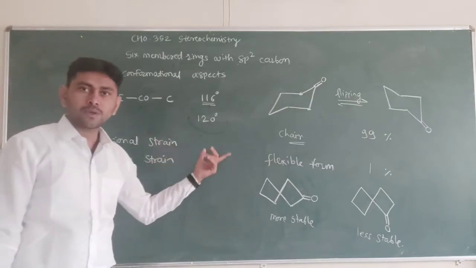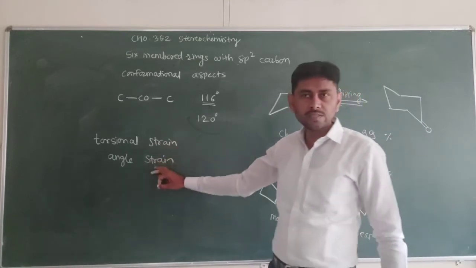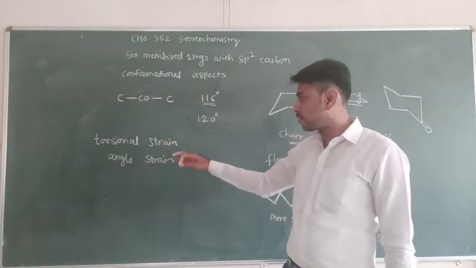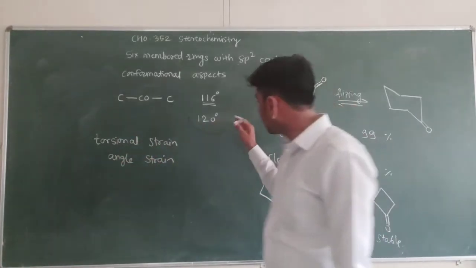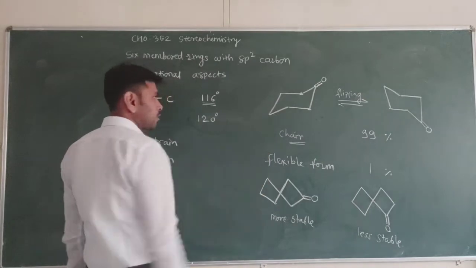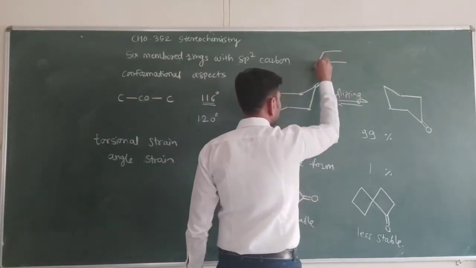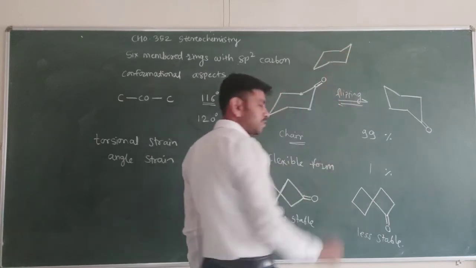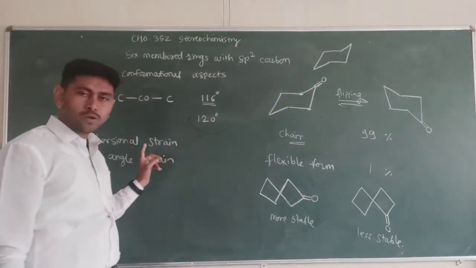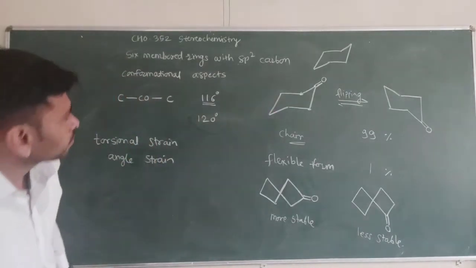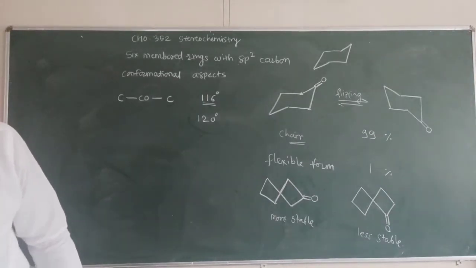In cyclohexane, all carbons are sp3 hybridized, so there is no torsional strain and no angle strain. Due to the combined effect of torsional strain and angle strain, the stability of cyclohexanone decreases in comparison with cyclohexane. So these two strains are there, due to which the stability decreases. Now, two types of stabilities are there.